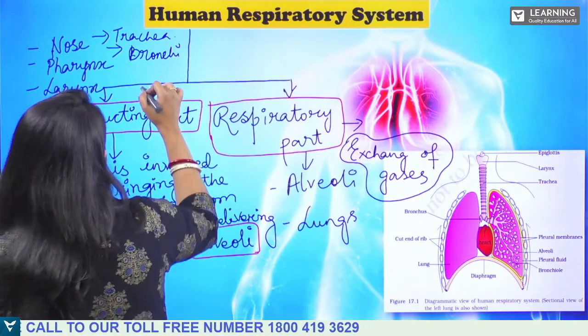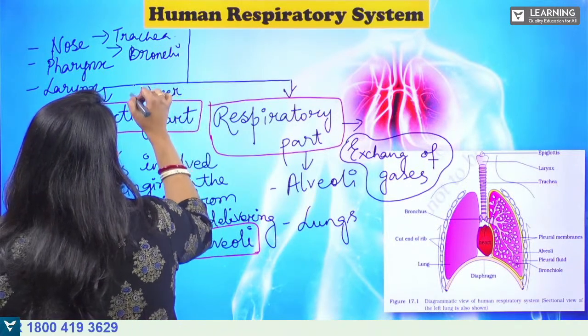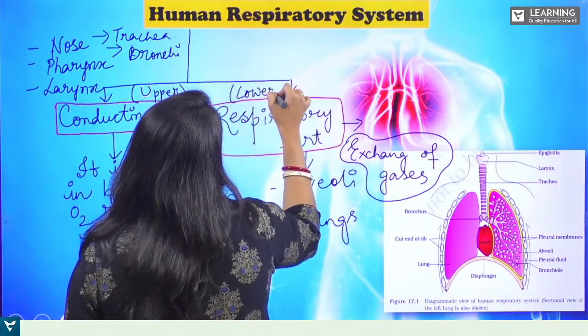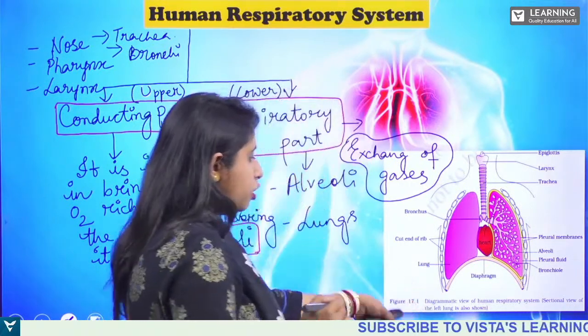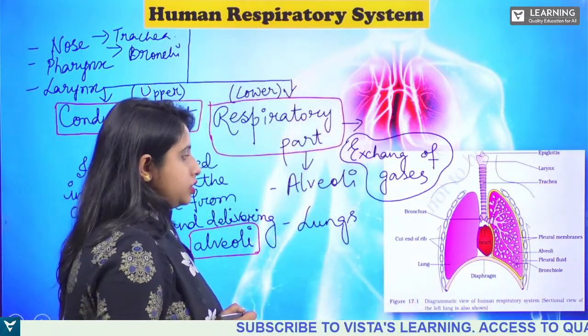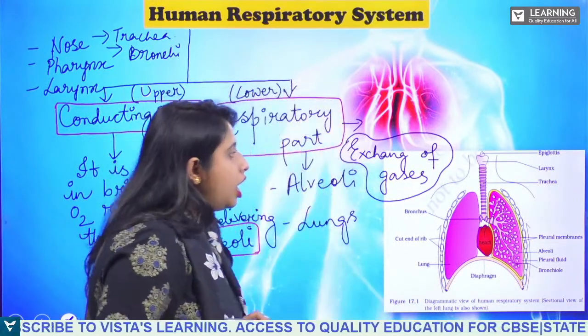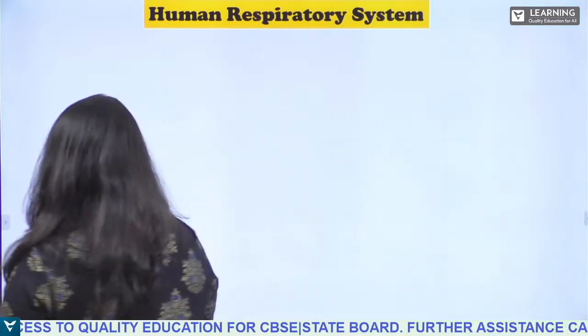Let me take this color. This is the upper respiratory part, okay? This is the lower respiratory part, okay? Clear? Now, as you can see, this is the diagram of the lung, okay? So, let us understand how it is, right? Yes. So, the human respiratory system.